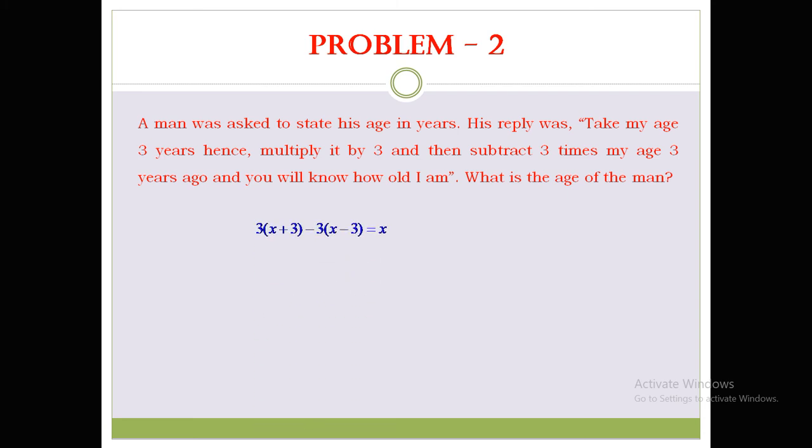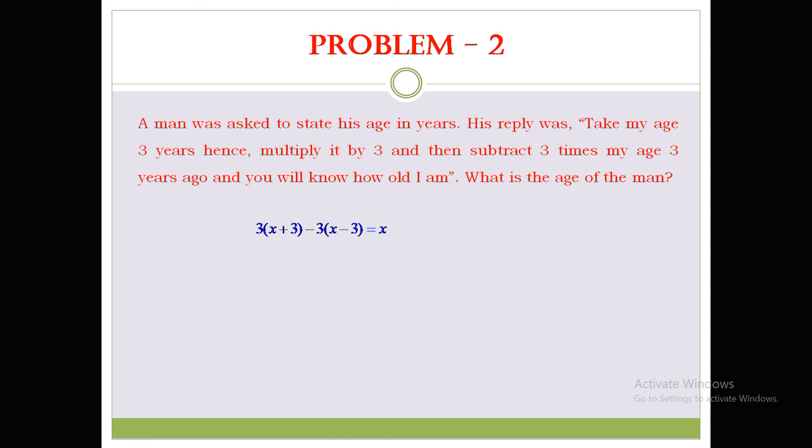See this part. Take my age 3 years hence means x plus 3. Multiply it by 3 means 3 into x plus 3. So this part up to this part. Now we need to subtract 3 times of my age 3 years ago. So 3 years ago his age is x minus 3 and 3 times of that is 3 into x minus 3, and that will be his age. That means it is equal to x. Yes, x is his age.